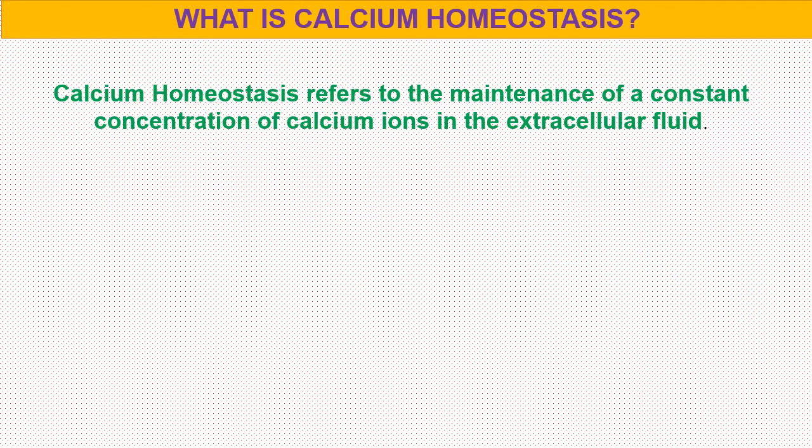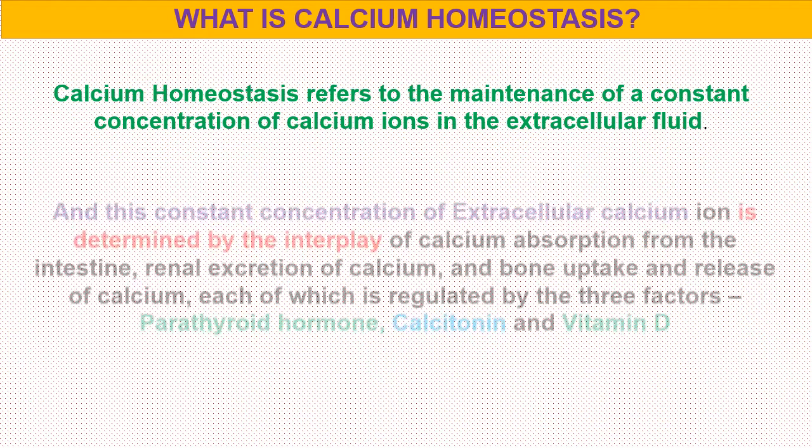Now, let me explain what calcium homeostasis is and how it is maintained. Calcium homeostasis refers to the maintenance of a constant concentration of calcium ions in the extracellular fluid.